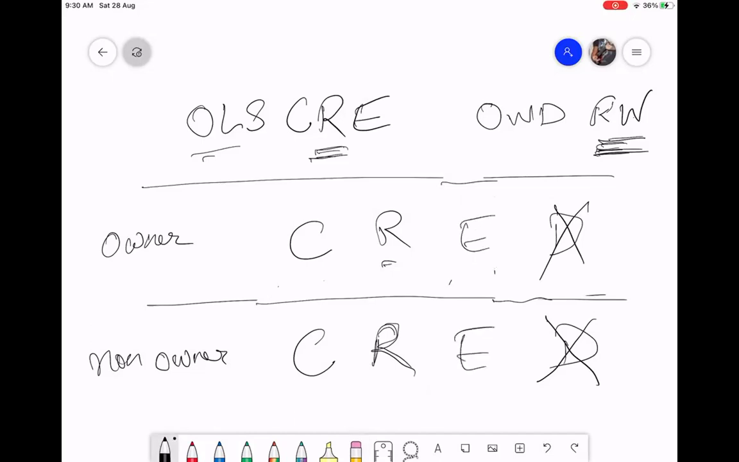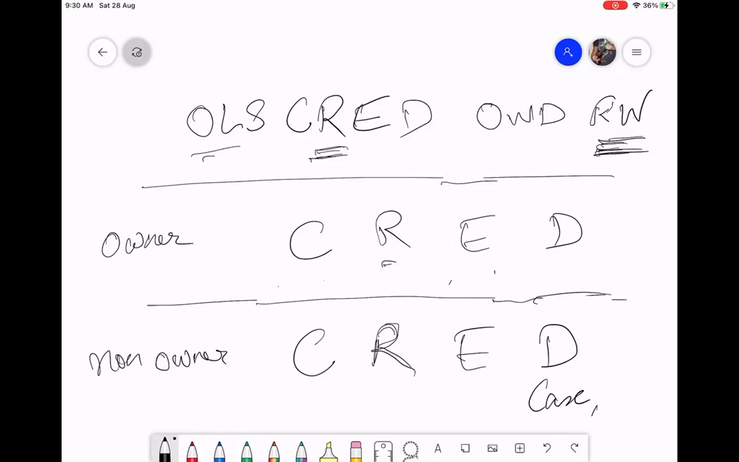What about delete? Owner can delete. Non-owner can also delete. The only exception is that there are some objects which he cannot delete, like case and some others. There are a few objects where only the owner can delete. Apart from that, for most of the tables he will be able to delete.